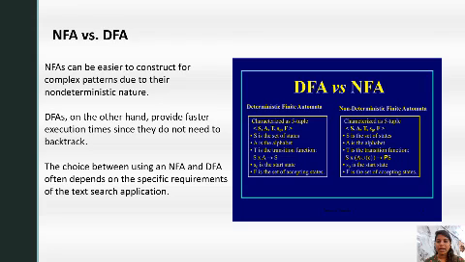Non-deterministic finite automata are also characterized as 5-tuples. They are also the same: S, A, T, S naught and F. S is the set of states, A is the alphabet, T is the transition function, and S cross A maps to the power set of S. S naught is the start state and F is the set of accepting states.